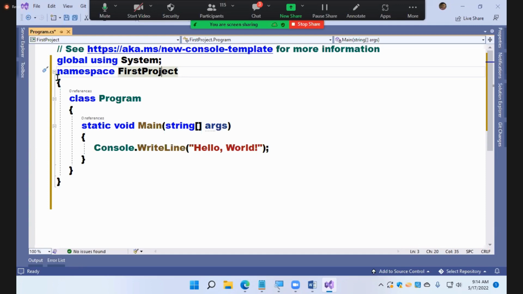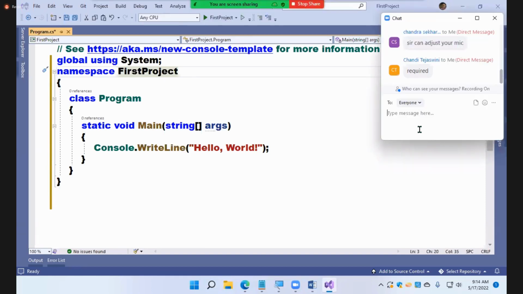Now tell me, this is my first file. Do I require to write using system in my first file or not required? Come on, your answer, don't be lazy. This is my first file, first class. Do I need to write it or not? Why?